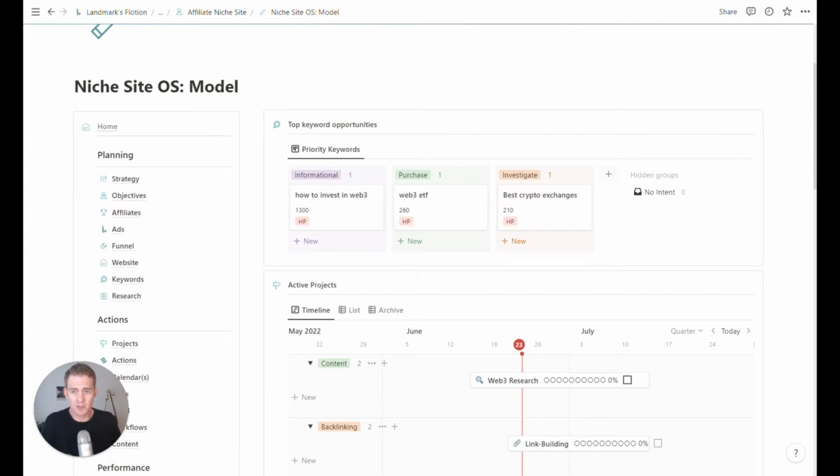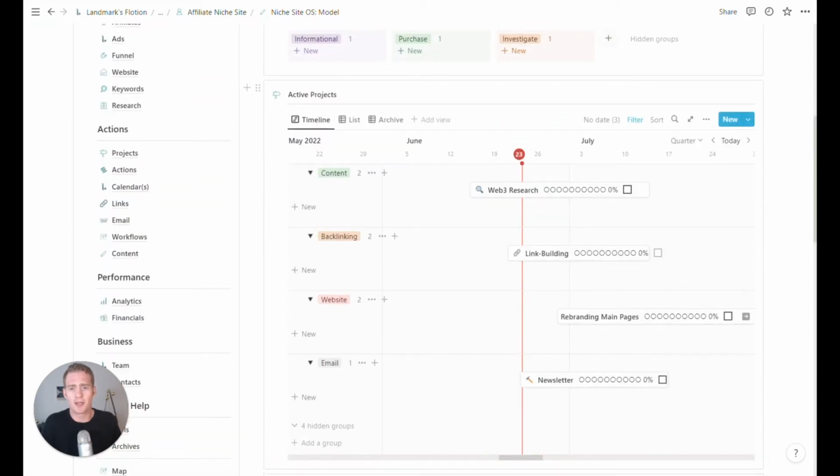So the home dashboard just has a reminder of top keyword opportunities. We have a view of our active projects. These might be campaigns, so you could have a specific content campaign going on. Maybe it's on a specific topic, or maybe you're starting a video campaign or a social media campaign.